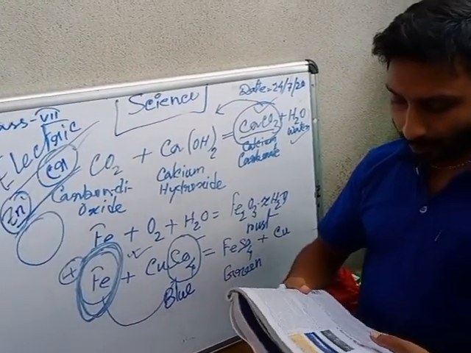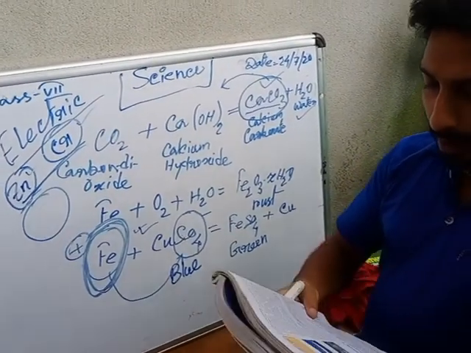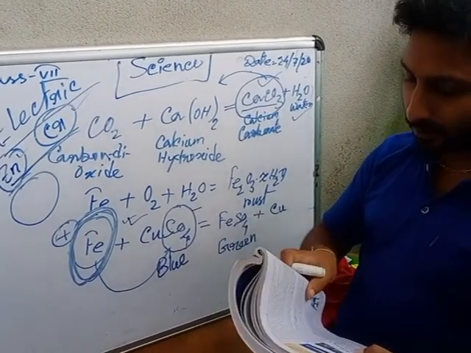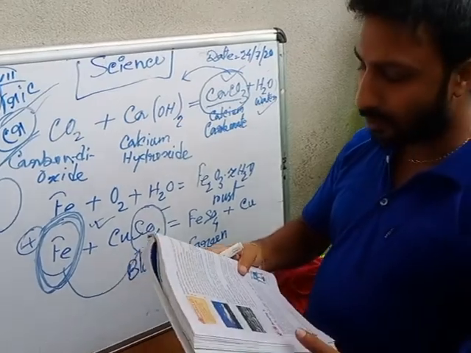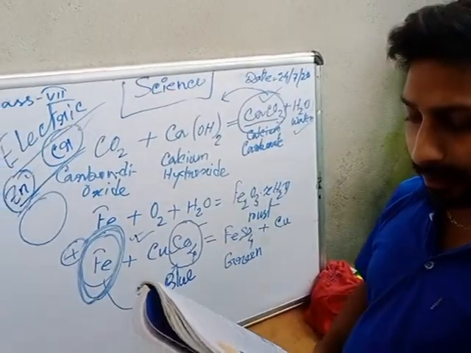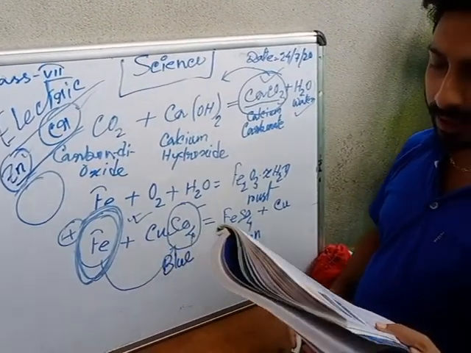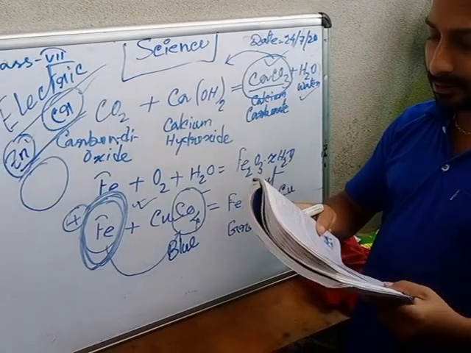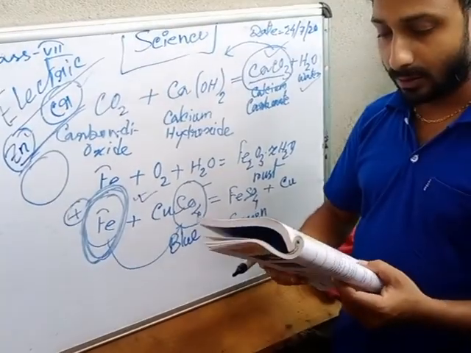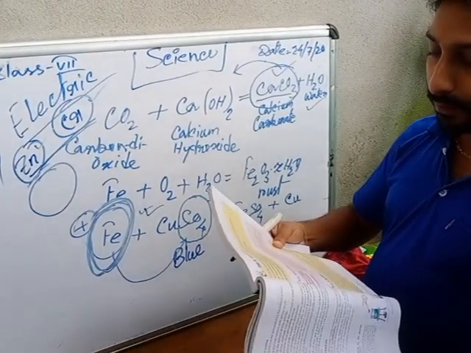Then I will tell you the next, what is crystallization. It is the process of obtaining crystals of a pure substance from their saturated solution. That means when the solvent is sufficient in the solution, it is called a saturated solution, and the process is called crystallization. Substances like sugar, salt, etc. So crystallization is a chemical or physical change.